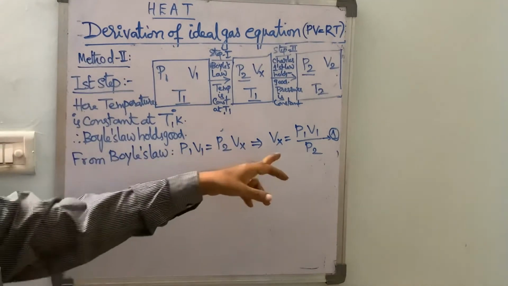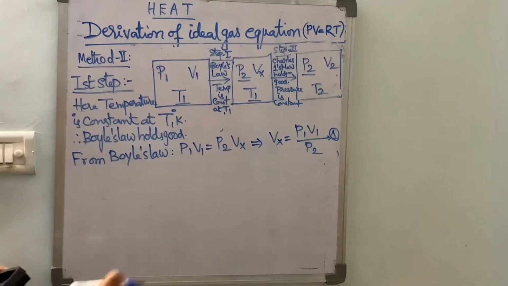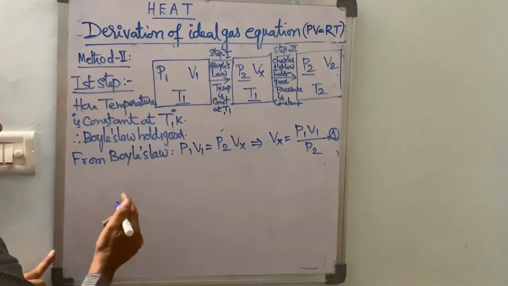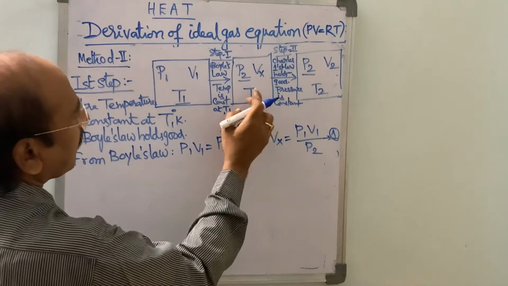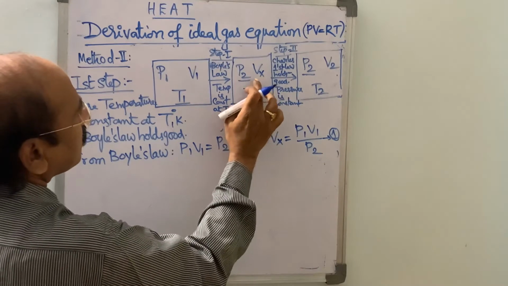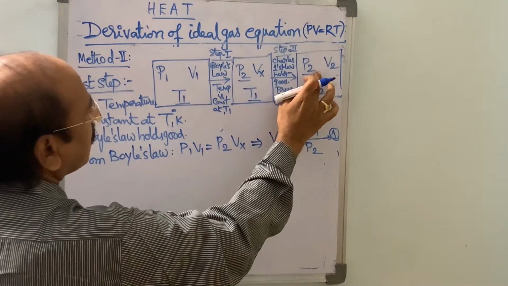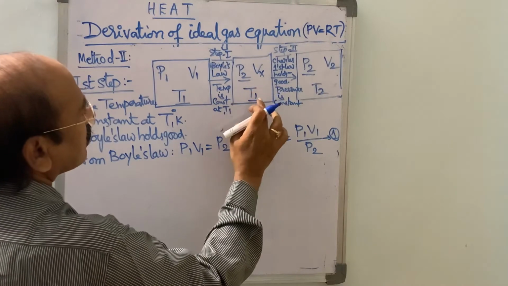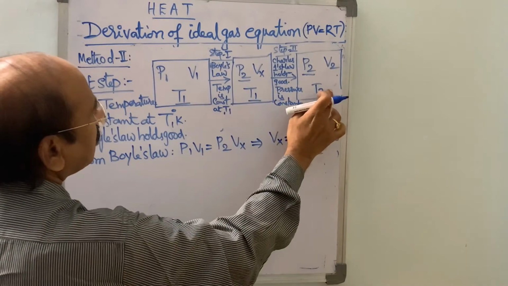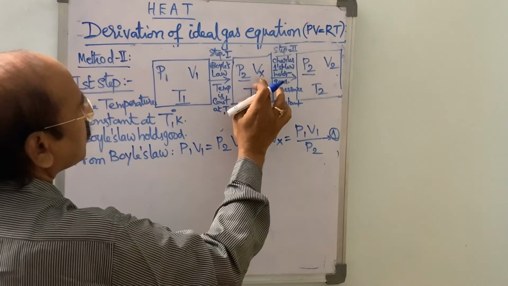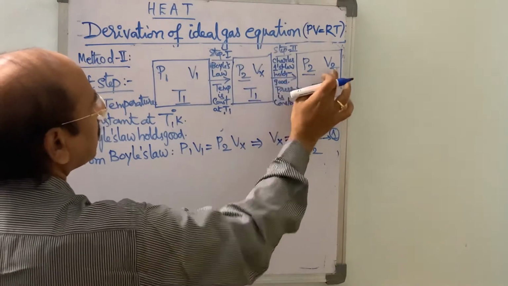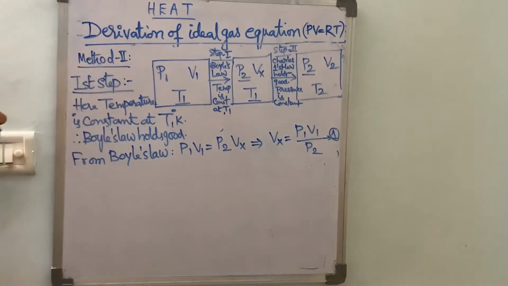Use this value of Vx in Charles' first law. So in the second case, here pressure is kept constant at P2, and if temperature is changed from T1 to T2, temperature increases from T1 to T2. Let volume increase from Vx to V2. So the final stage is obtained.